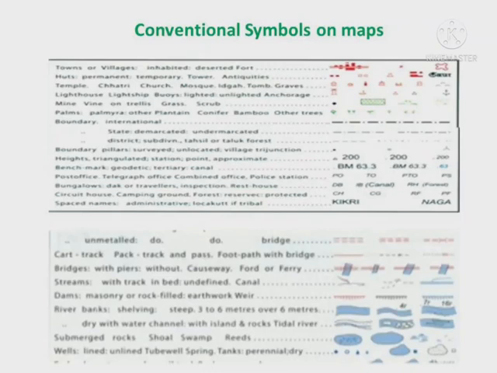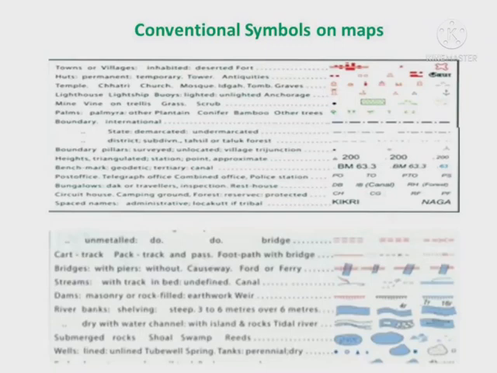Conventional symbols. Roads metalled, according to importance, distance, stone. Roads unmetalled, according to importance, bridge. Cart track, pack track, and pass, footpath with bridge. Bridges with pillar, without causeway, ford or ferry. Streams with track in bed, undefined canal. Dams, masonry or rock-filled, earthwork, well.